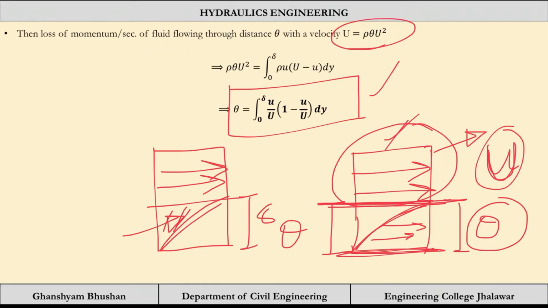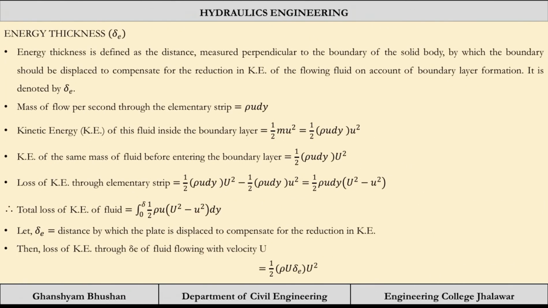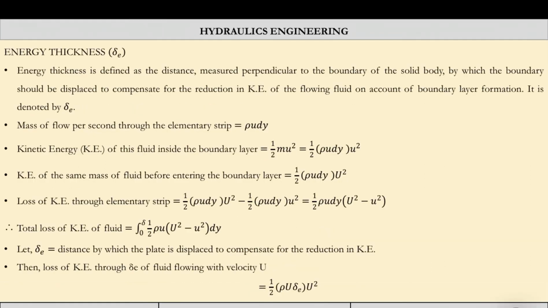Now let us try to calculate the energy thickness. The approach will be the same. We are going to equate the losses of energy in two different scenarios, and we will equate them to calculate the value of delta star star. So it is defined as the distance measured perpendicular to the boundary of the solid body, by which the body should be displaced to compensate the reduction in the kinetic energy of the fluid flow on account of boundary layer formation. So again we have to check the loss in the kinetic energy, because the fluid is in motion, so the energy will be kinetic energy.